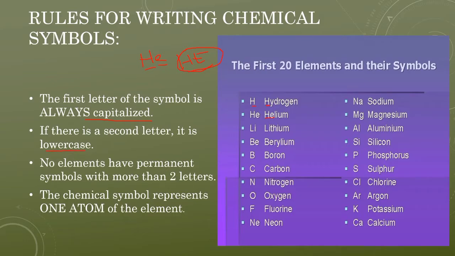The second letter is the letter that comes after the first. If you are trying to write helium, I have to distinguish it from hydrogen, so I write He. The second letter E is written in lowercase, that means a small letter. No element has a permanent symbol with more than 2 letters. You will not get an element like HEL or LIT.